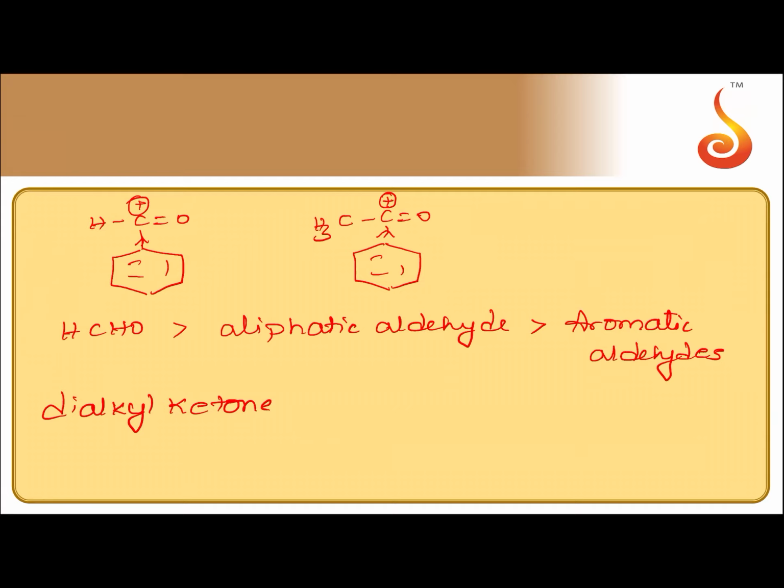Both the groups on either side of the carbonyl group are alkyl groups. What are aralkyl ketones? On one side aryl group will be there and on the other side alkyl group. Aralkyl ketones are more reactive than diaryl ketones. What are diaryl ketones? On both sides aryl groups.